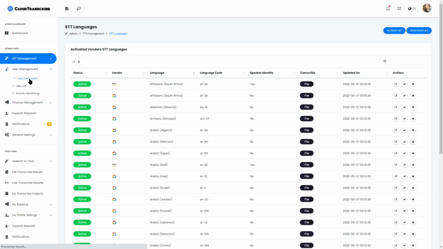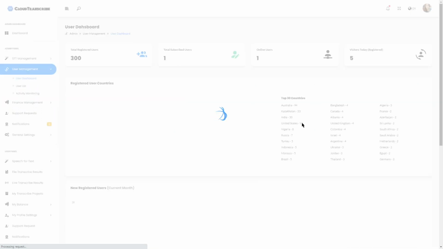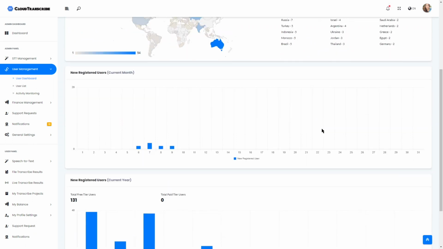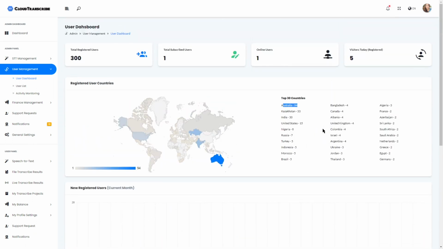So in the user management, there's some general information in terms of where people are logging in from. I included this just for awareness purposes. In the future, we will also include support for Google Analytics, so you can track the live everyday usage of the entire platform.